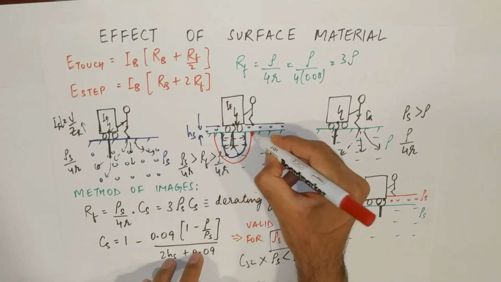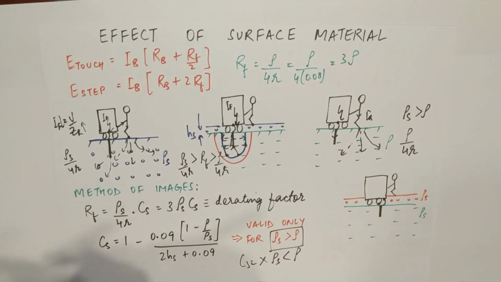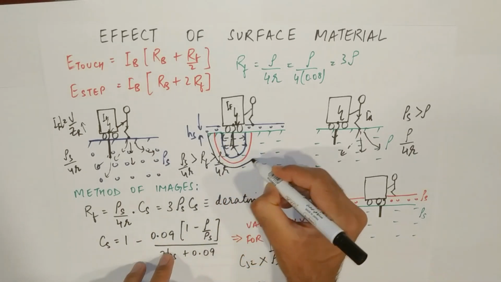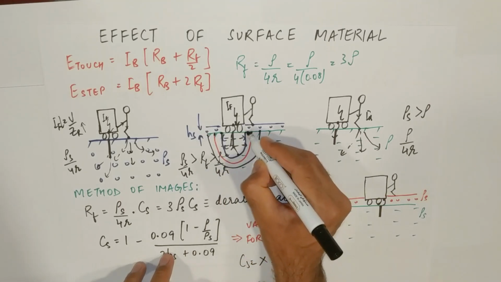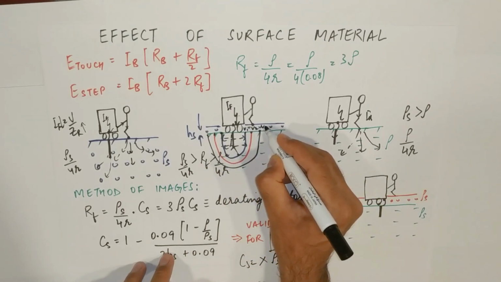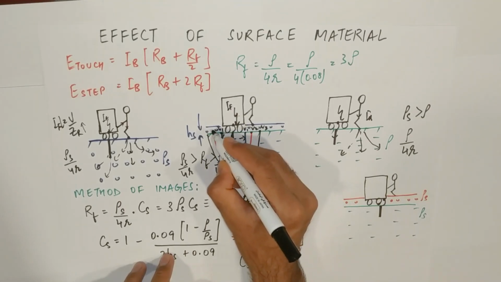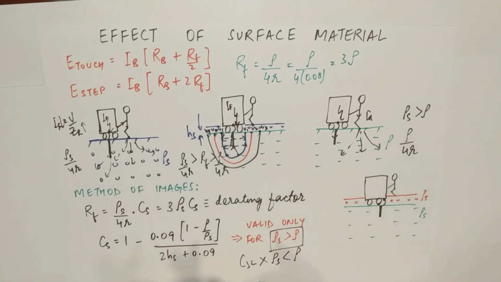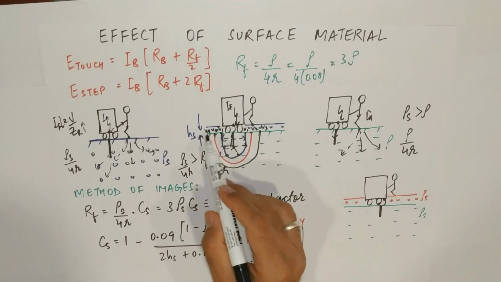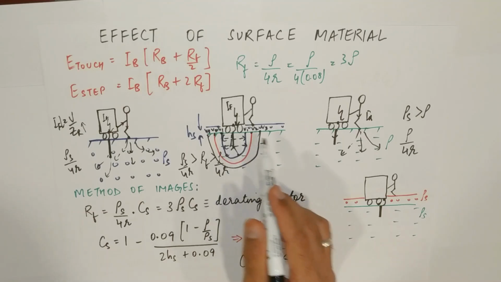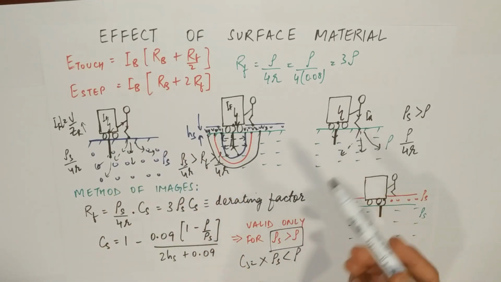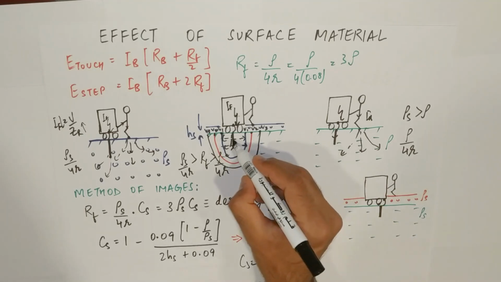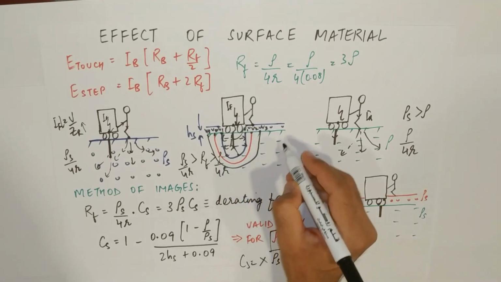These surfaces will have some potential at the surface. Suppose this is V1, this is V2, this is V3, and similarly here also V1, V2 and V3. Now the surface potential will remain the same throughout, because the current cannot go back inside.